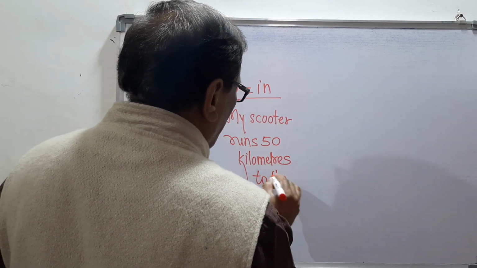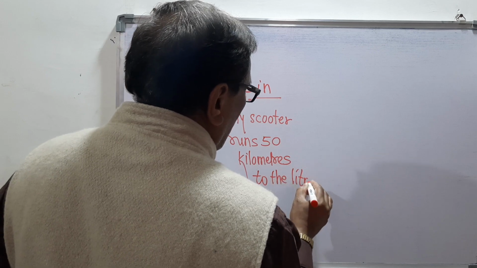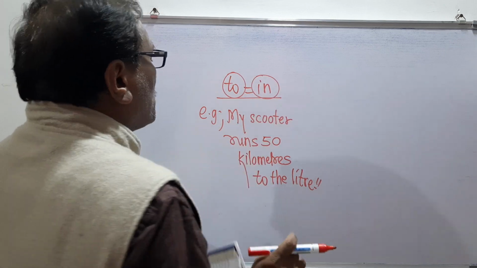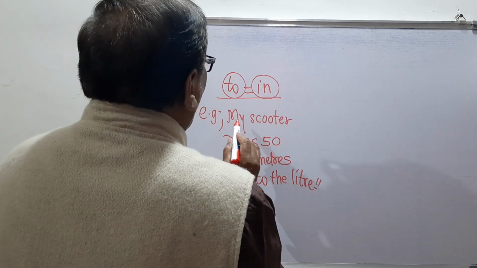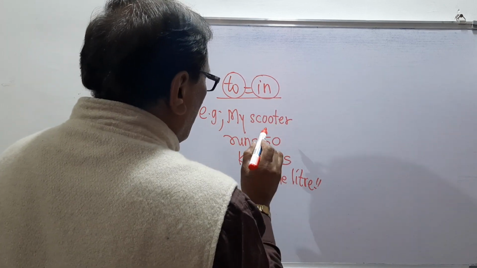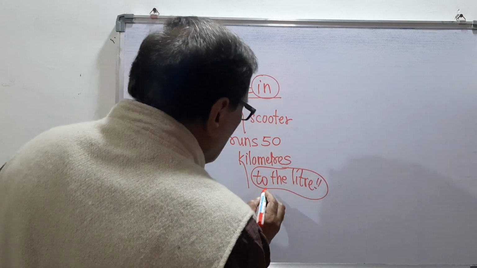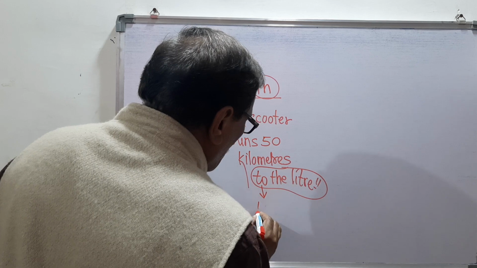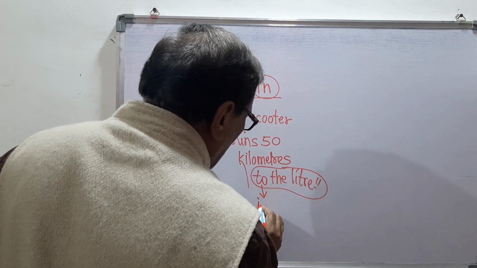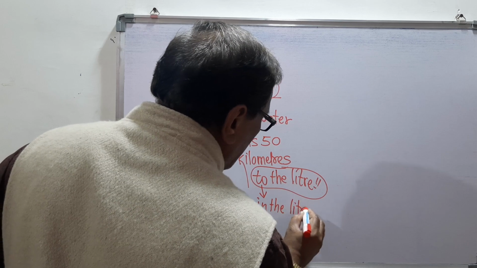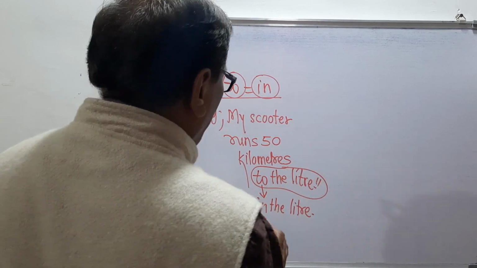The explanation is that "to" means "in". See, my scooter runs 15 kilometers to the liter. To the liter means in the liter. In the liter means in 1 liter. That is the point.